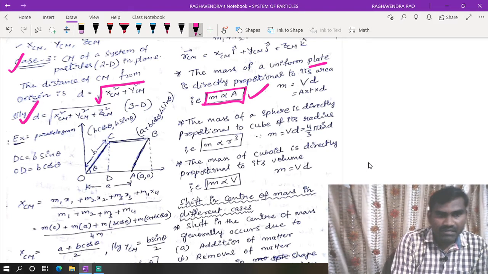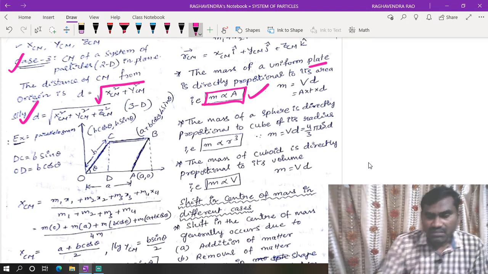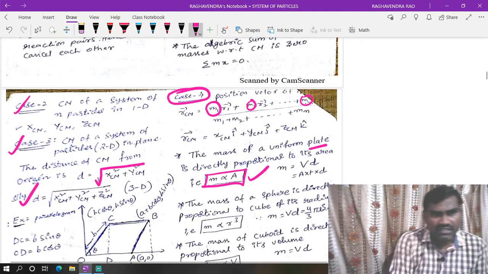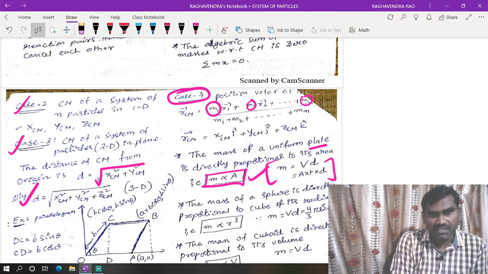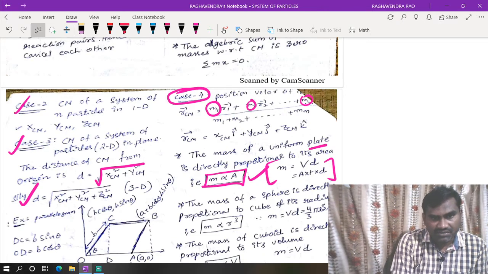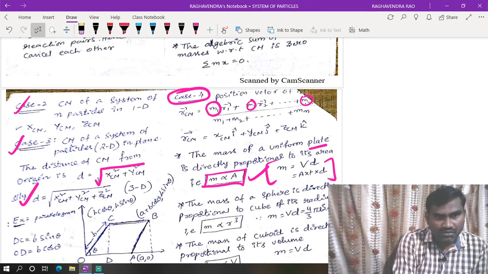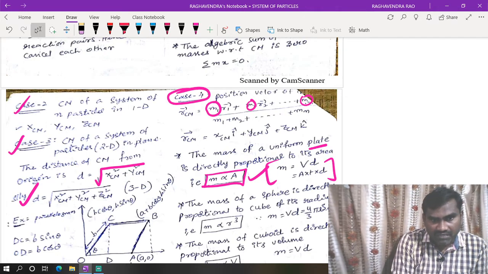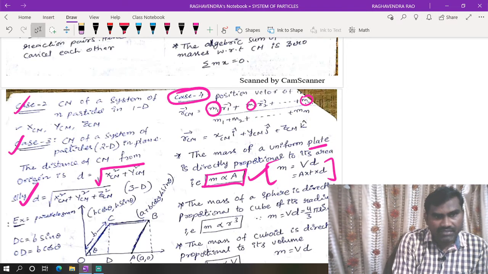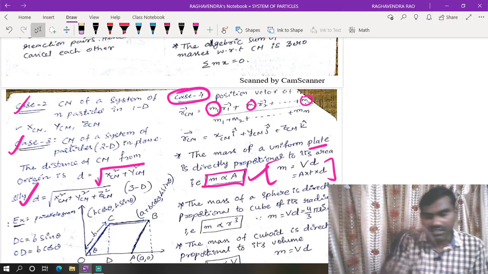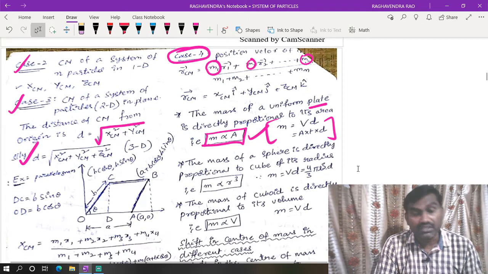In the same way, consider the mass of the sphere. The mass is found from area or volume: volume into density, or area into thickness into density. These values are constants in both the numerator and denominator, so they cancel. Because of that, in place of mass we can directly take area without calculating mass.